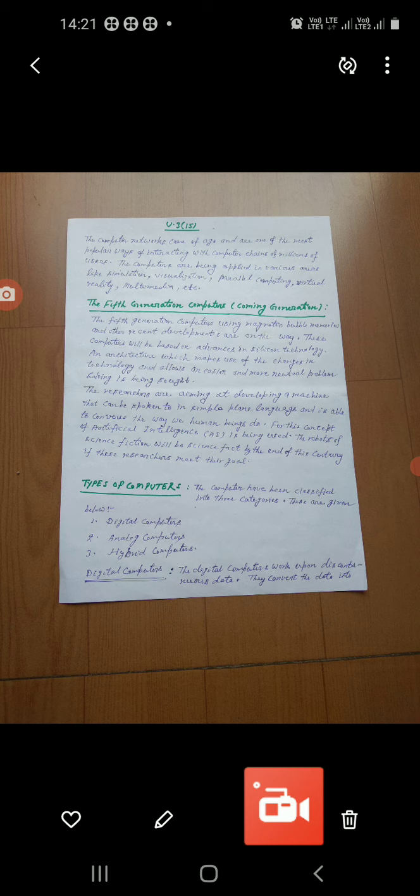The researchers are aiming at developing a machine that can be spoken to in simple plain language and is able to converse the way we human beings do. Okay, and for this the concept of artificial intelligence is being used.